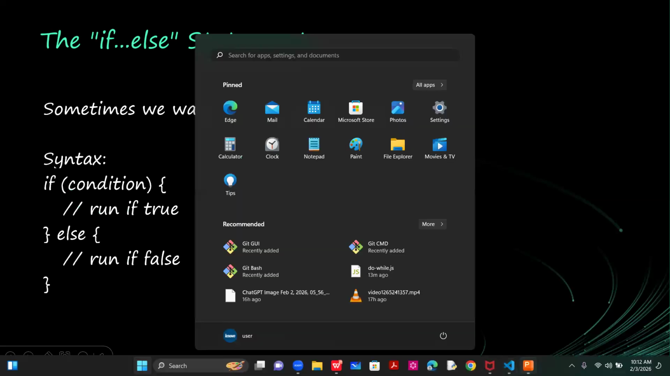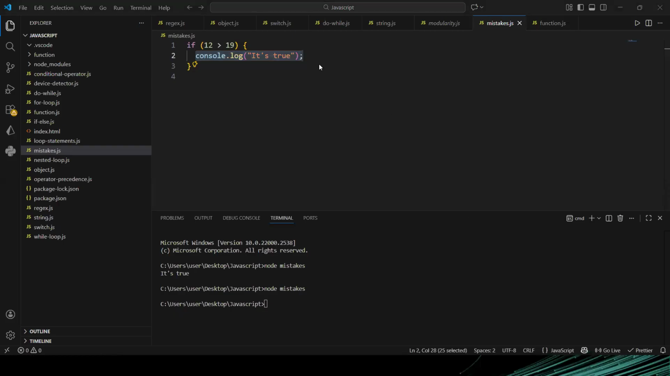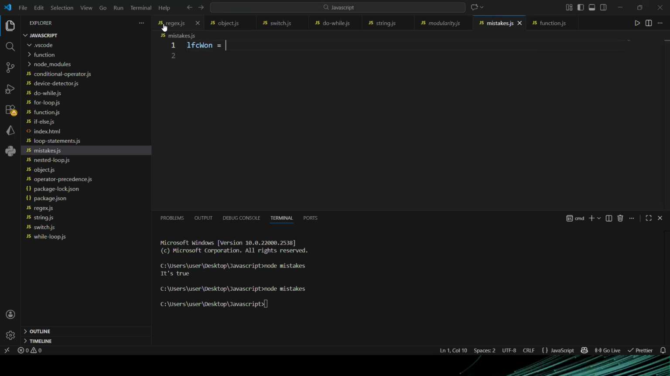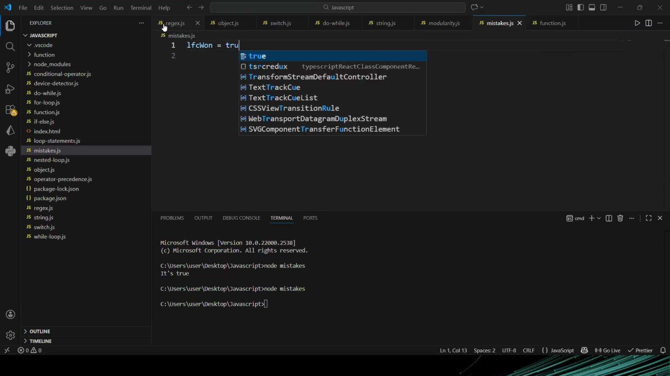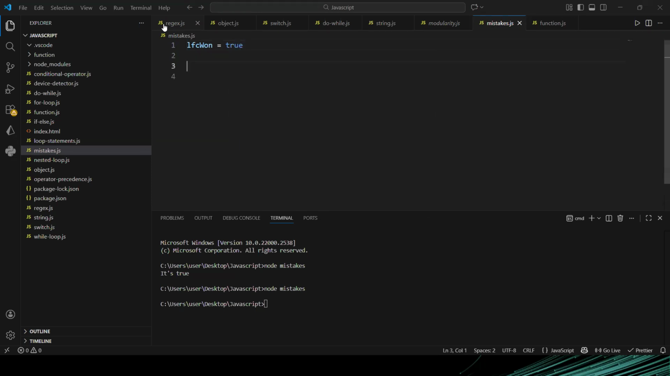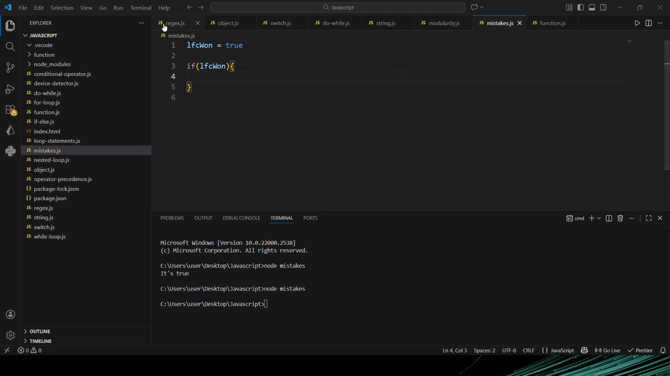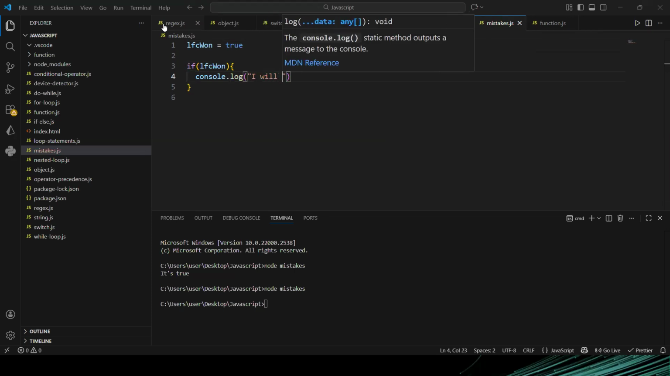So now let me go and show you with the Liverpool match thing. Let's have a Boolean value. I will say LFC1. Let's assume that the value is true. So I will now say if LFC1 is equal to true, then I will buy my friends drinks. I'll console.log I will buy my friends drinks.